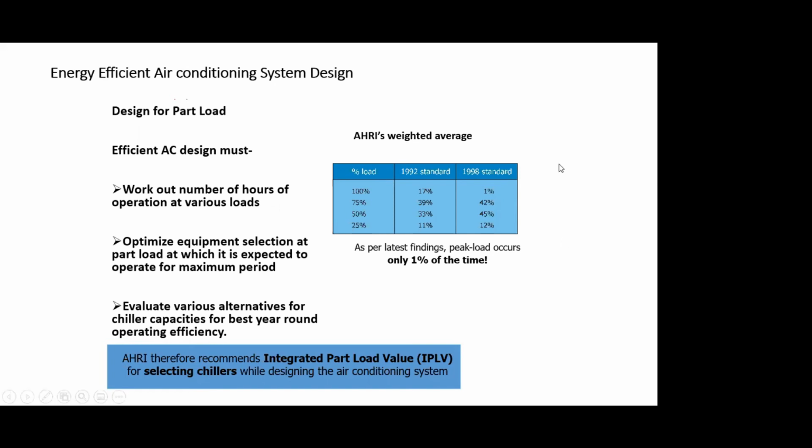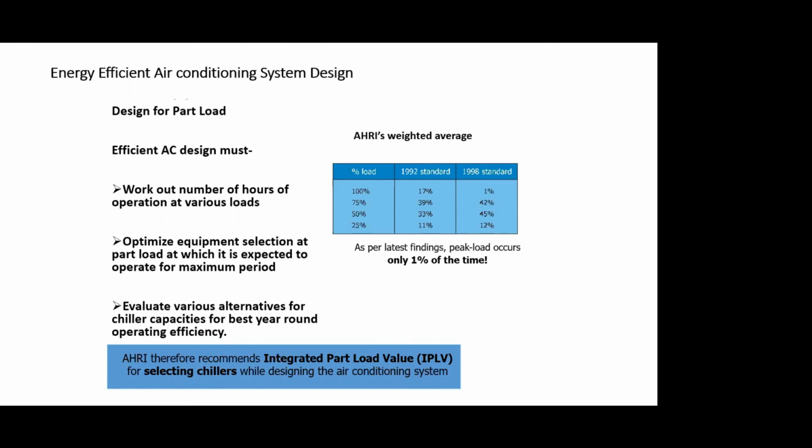It basically works on these percentages, and it gives you an efficiency figure which can be in terms of COP. COP is coefficient of performance, which is a unitless number: the heat removed divided by energy input to the system, both expressed in the same unit. Either it will be expressed in COP terms, or in terms of IKW per TR, which basically means input kilowatt per ton of refrigeration.